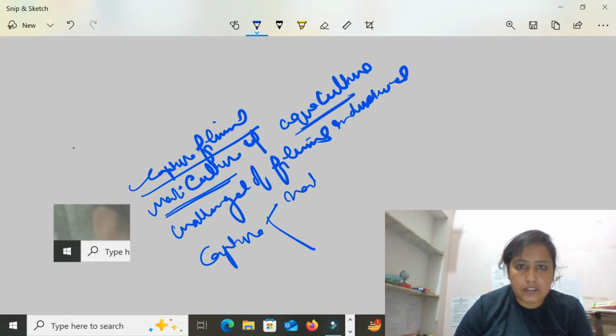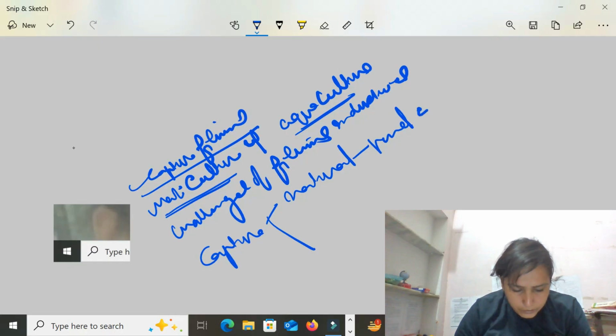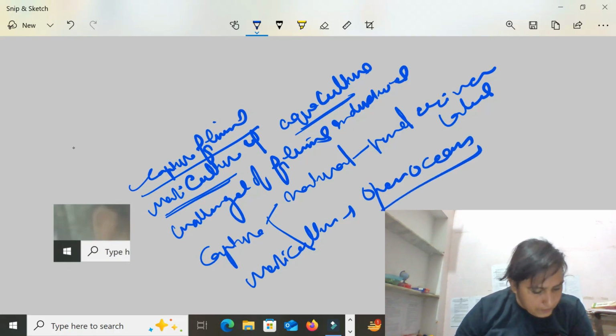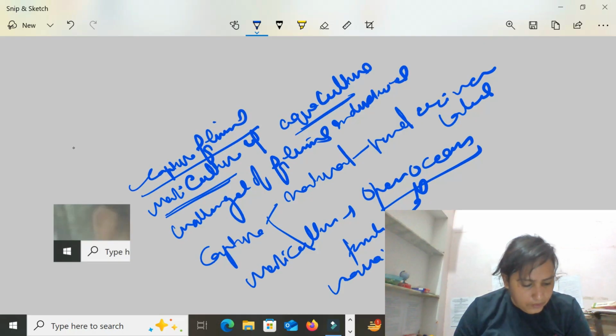Capture fishing refers to the process of obtaining fish from natural resources like lakes, rivers and ponds. So in capture fishing, fish is taken from the natural environment. Next is mariculture. Mariculture involves the cultivation of marine organisms for food in the open ocean, or in enclosed sections of the ocean like tanks and ponds.